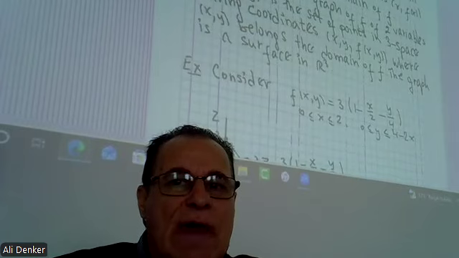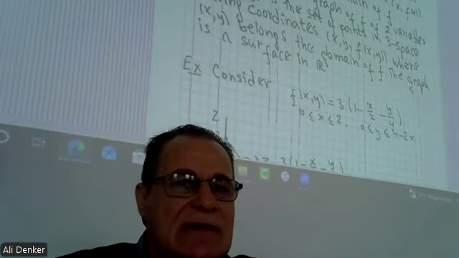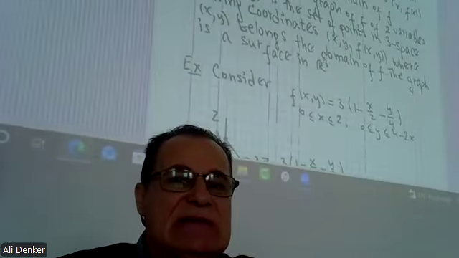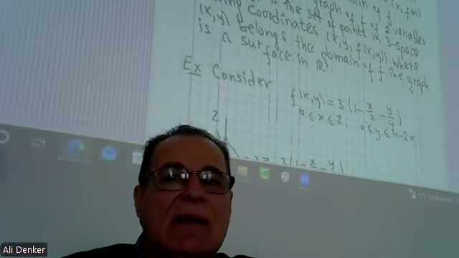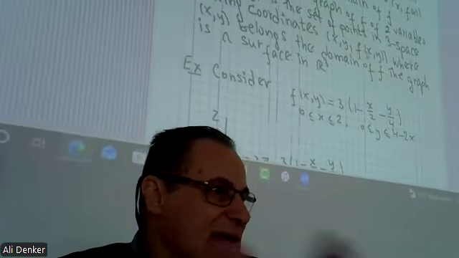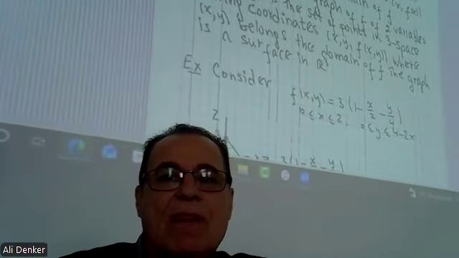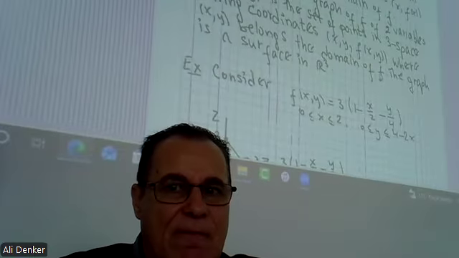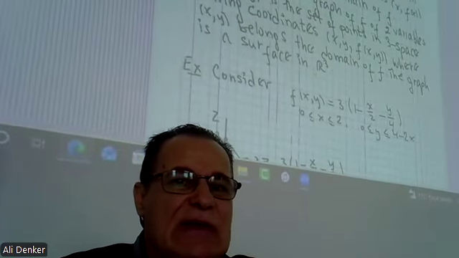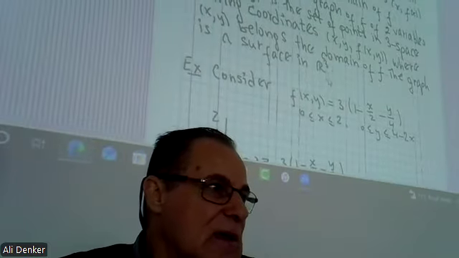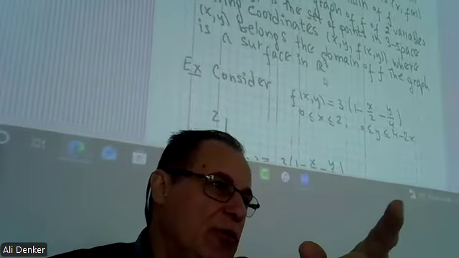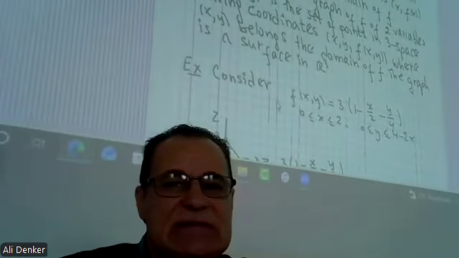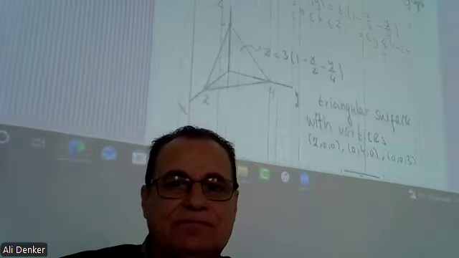Similarly, the graph of f of two variables, z, is the set of points in 3-space having coordinates x, y, z, where z means f of x, y, where (x, y) belongs to the domain of f. The graph is a surface in R3. Okay, so we say R3, not R cube. We should say R3, all right? R cube is different. R3 means 3 dimensions.